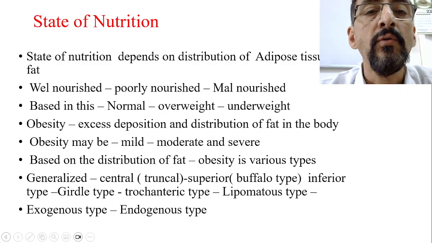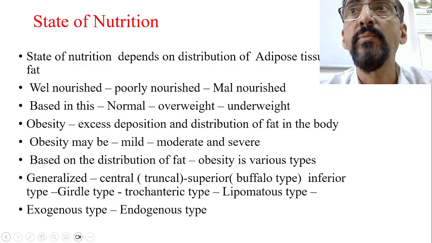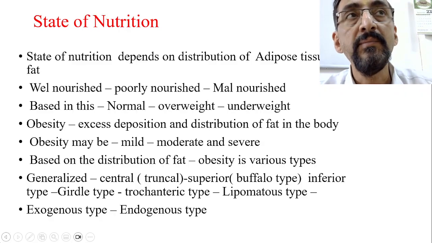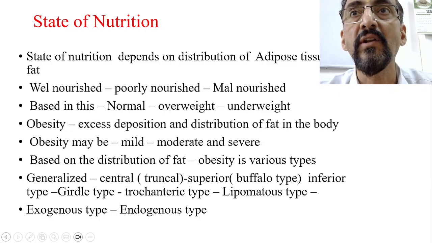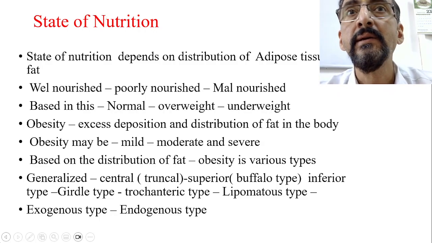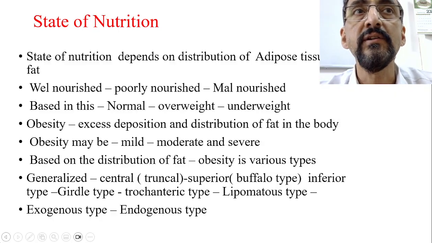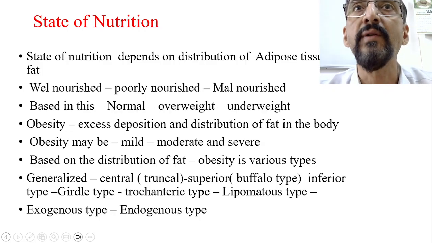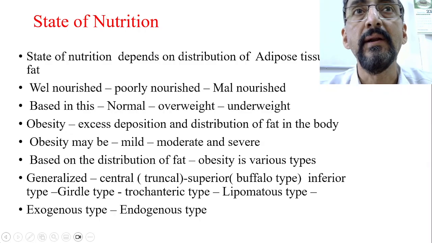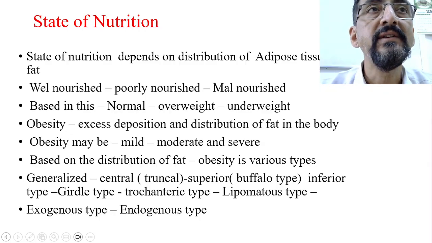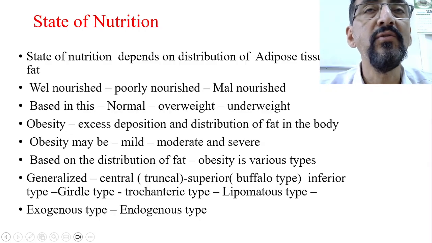Okay, so now overweight is the biggest problem nowadays. Nourishment may be in excess, so that leads to overweight. An overweight child is not called well built. For the definition of well built, the musculature of the body, or body fat and musculature, and the ratio with the skeletal framework should be equal. Then only it is called normal built or well built. An overweight child, although overnourished, is not called well built.